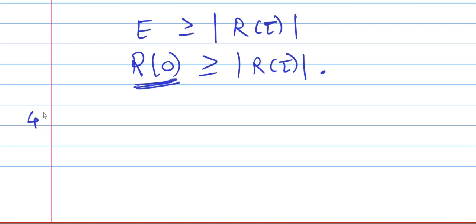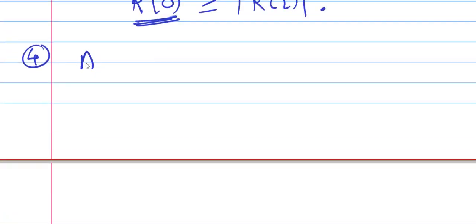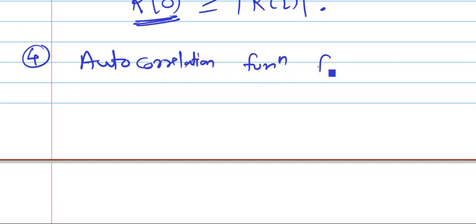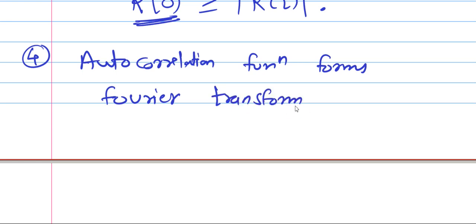And the fourth property: the autocorrelation function forms a Fourier transform pair with the energy spectral density.